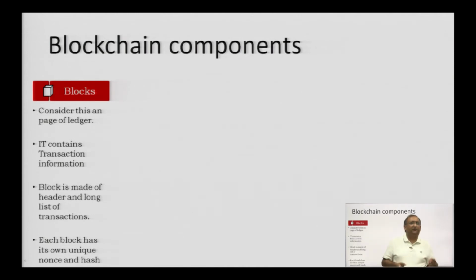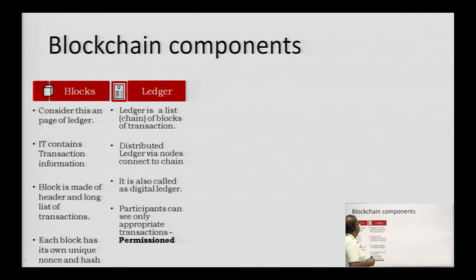Each block has two parts. One is the header part and the second is the long list of transactions part. Each block has its own unique nonce and a hash. We will talk about nonce. So, consider nonce as a magical number. Each block has its own nonce number and a hash. Now, the hash number is a cryptic number for each block, and that hash number cannot be duplicated. That is always unique. We call it the digital footprint of the block. Fingerprint, digital fingerprint. Ledger. Ledger is a list of blocks, correct, of all the transactions.